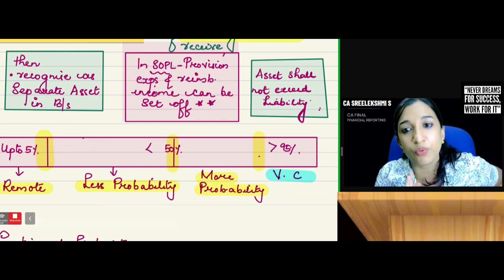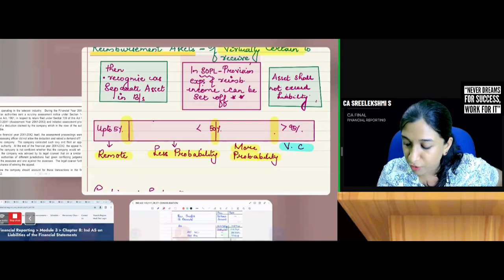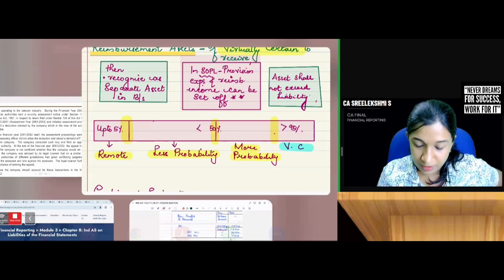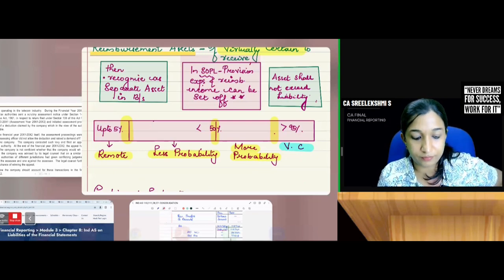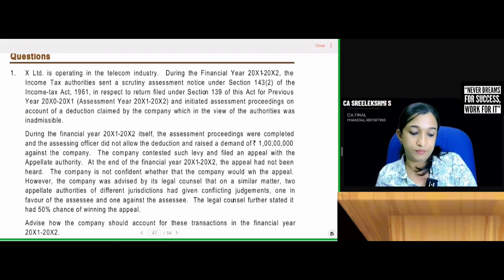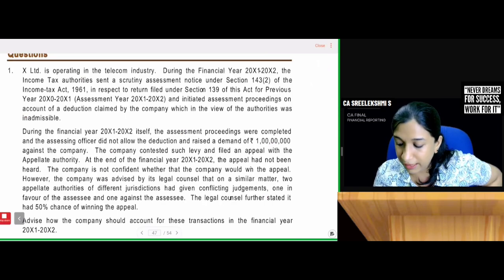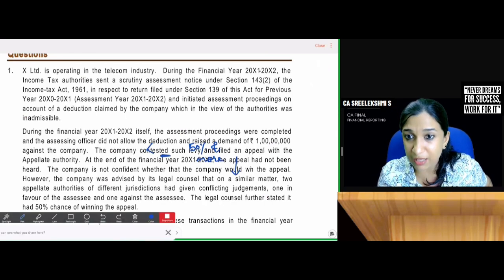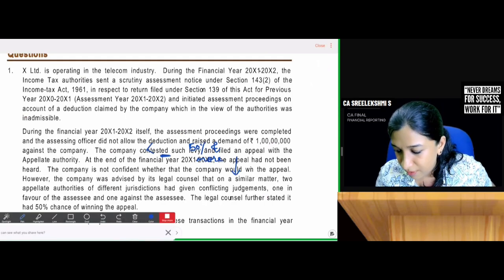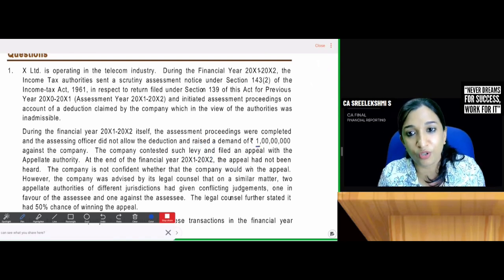Therefore, we need to create provision for the entire 1 crore. There is 50% and more chance to lose the case, therefore we need to create provision for 1 crore.